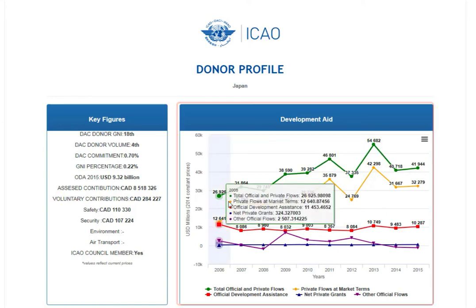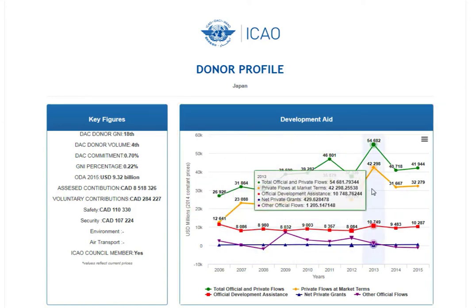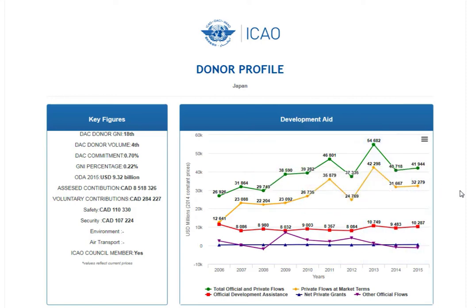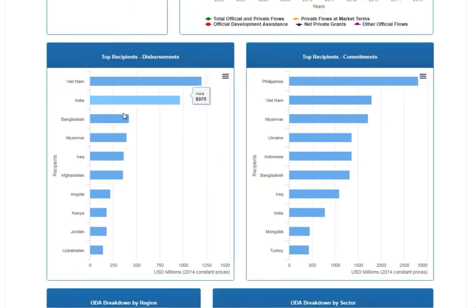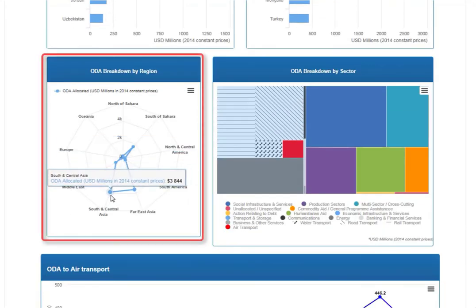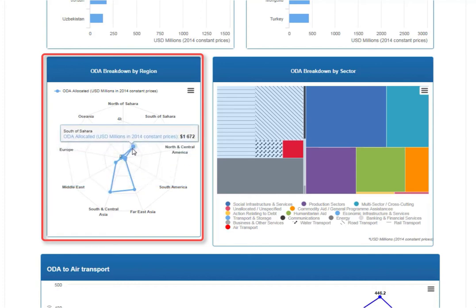The Development Aid box shows the aid development flows supported by the states to the OECD. ODA is represented in red. The top recipients boxes show the recipient states ranked on the amount of ODA in US dollars effectively dispersed and committed for future years. This information can serve to identify the donor's priority recipient states for development aid. The ODA breakdown by region shows the regions of the world where ODA is being allocated by a specific donor. This can also serve to identify donors' priority regions.